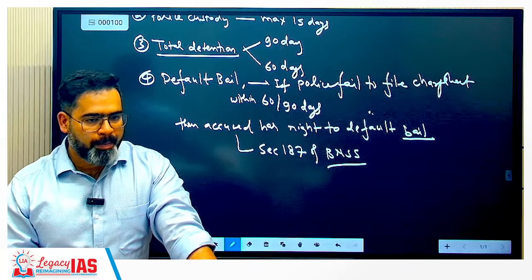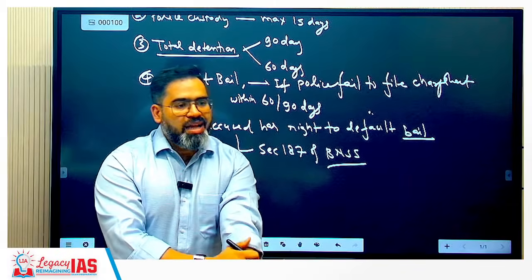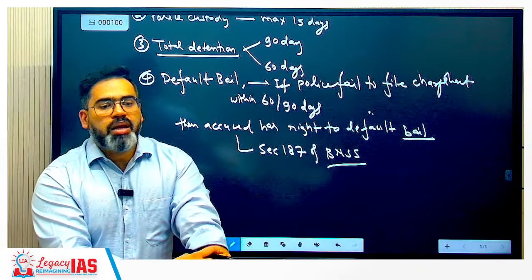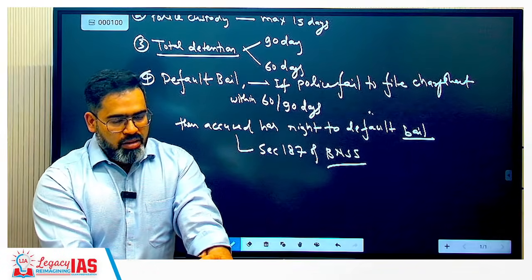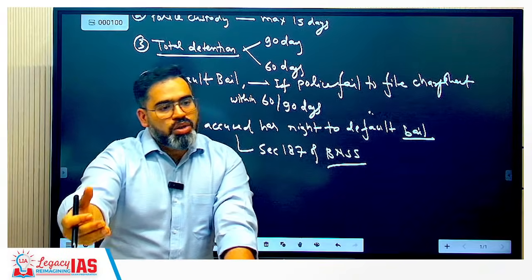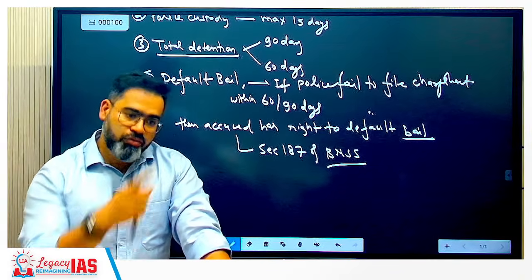Clear? So when will day one be counted? Day one will be counted from the day when he came in remand before the magistrate. So for example, yesterday police arrested, but today they are introducing him before the magistrate. So from today only this day one will be counted, not from yesterday.